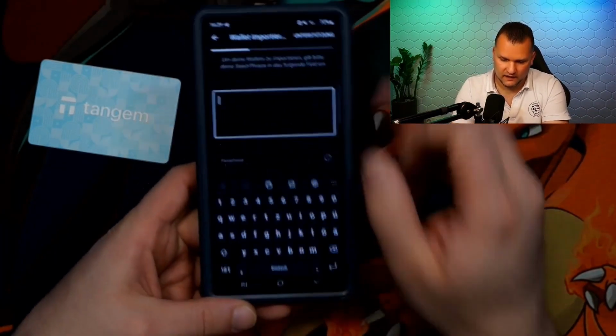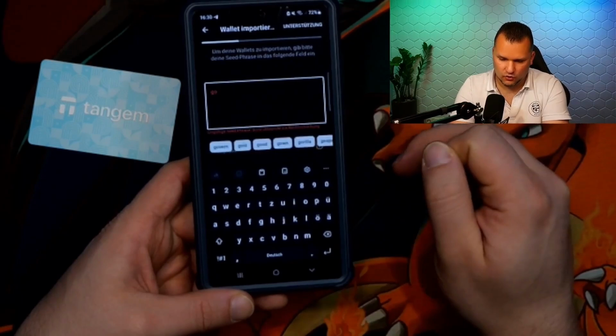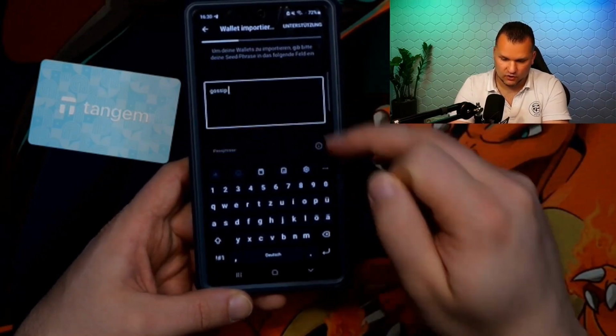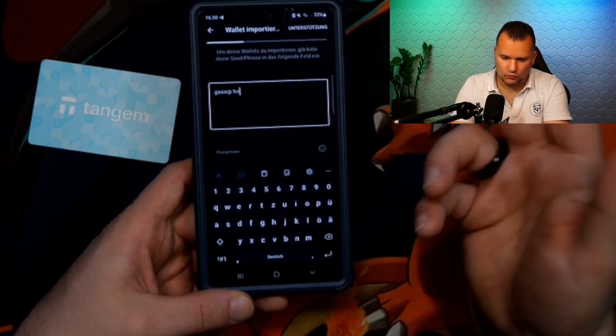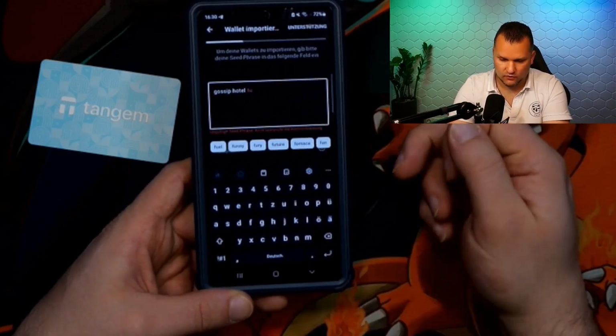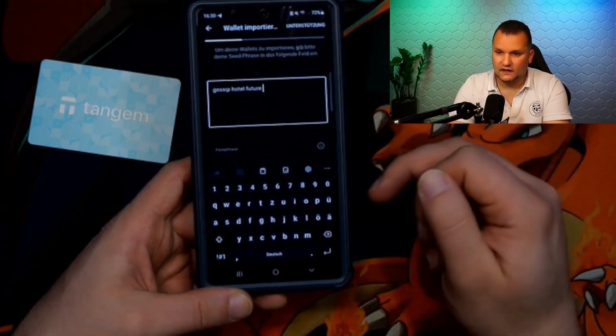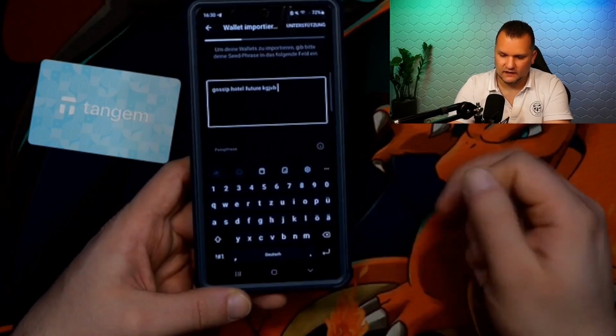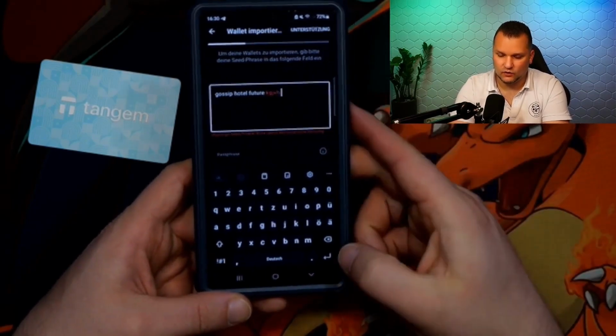Let's just do it for fun and enter something. It should show gold or something else. Here we choose gossip. Then we choose ho for hold or something like that. For hotel, we choose foo for, I don't know, future and so on. If you enter something yourself here and then press the spacebar, you will see that it will all be red because the word doesn't work.